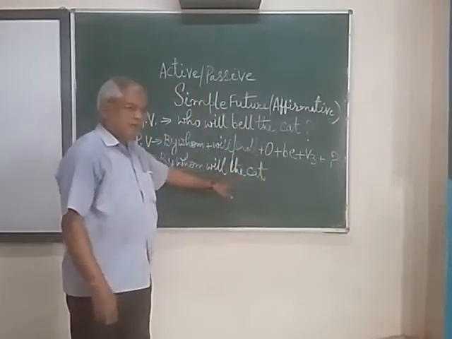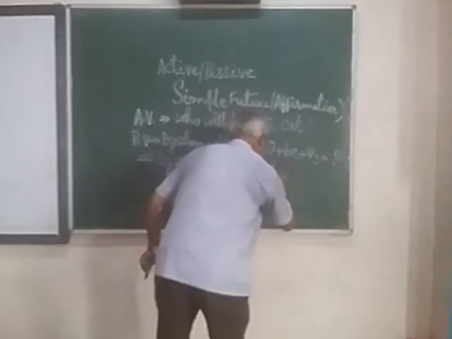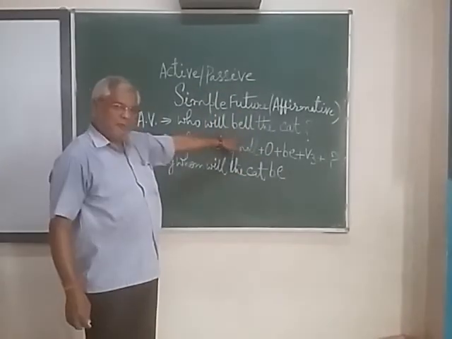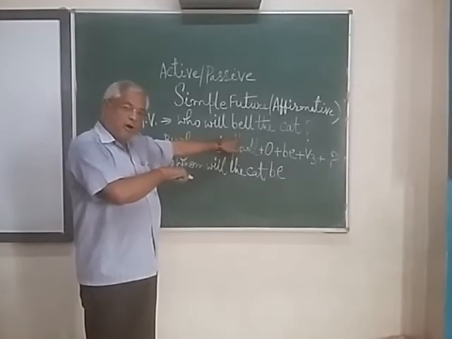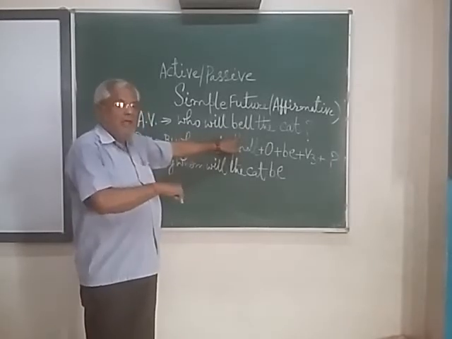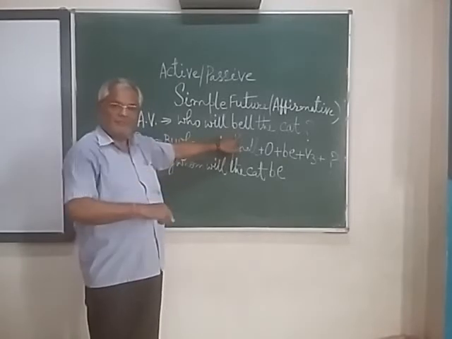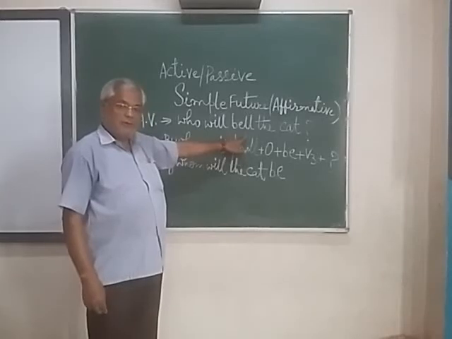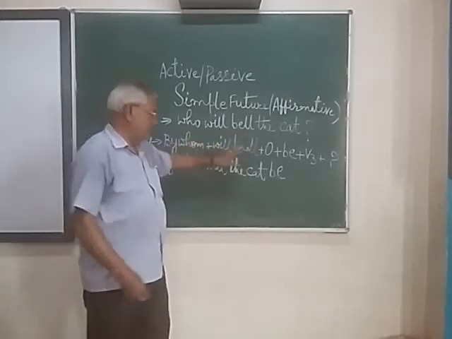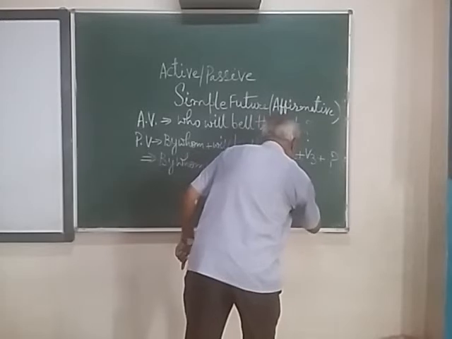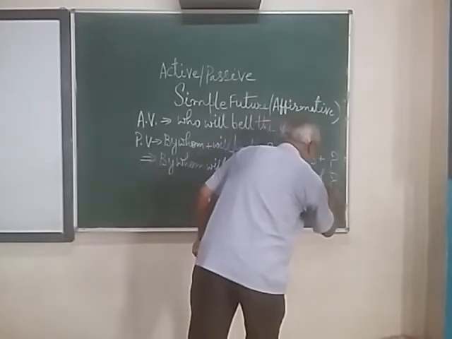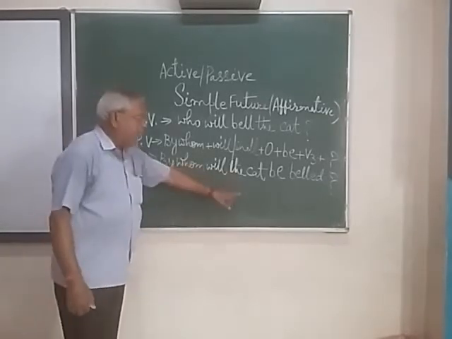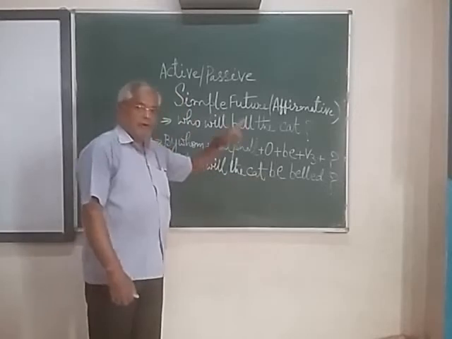This is object. Then be. Then V3. Here this is the V1. The word bell is a noun also and it is a verb also. So here it has been used as a verb. So what will be the V3 of it? Belled, B-E-L-L-E-D, and then put a question mark. So by whom will the cat be belled?